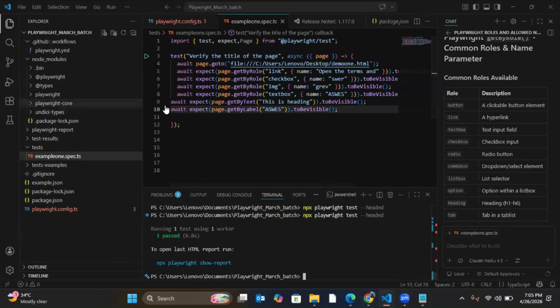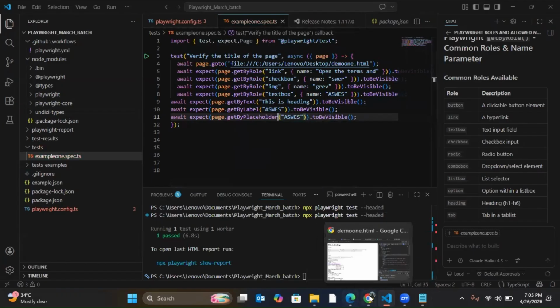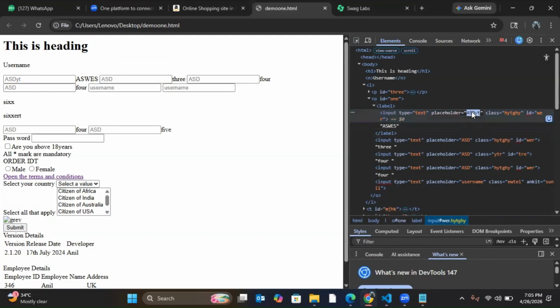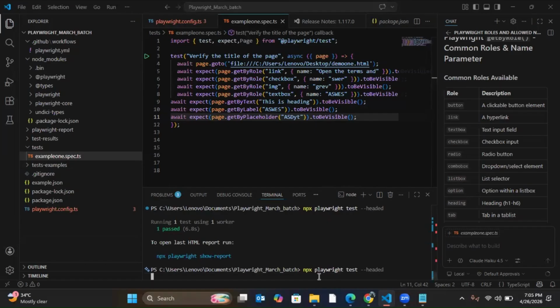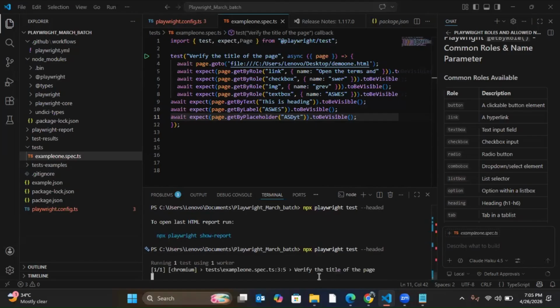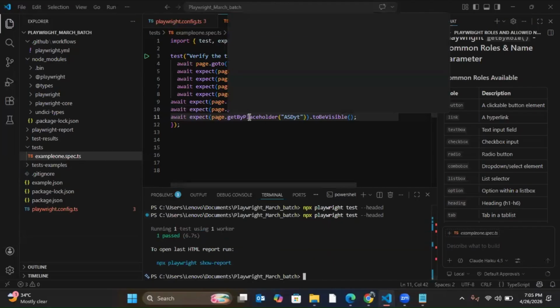So let's write the syntax for that. Dot getByPlaceholder, and I can give whatever value is there. So this is getByPlaceholder. Now run it. See, passed. That means this also worked.